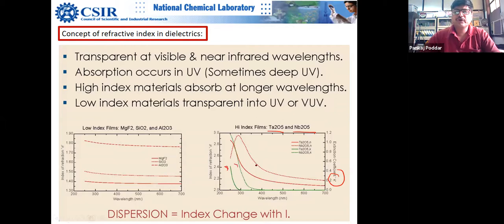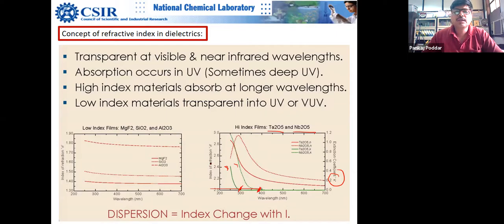What you can see here is that K becomes zero, so this film becomes transparent beyond this region. Then it shoots up. You can see that these films start absorbing around somewhere here, right?